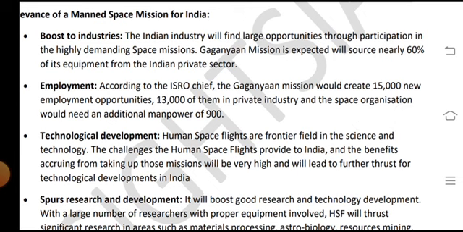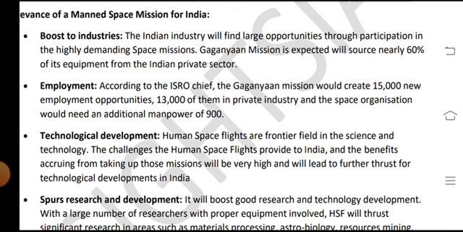Boost to industries: Indian industries will find large opportunities through participation in the highly demanding space missions, and the Gaganyaan mission is expected to source nearly 60% of its equipment from the Indian private sector. Employment: according to the ISRO chief, the Gaganyaan mission would create 15,000 new employment opportunities, 13,000 of them in private industries, and the space organization would need an additional manpower of 900.